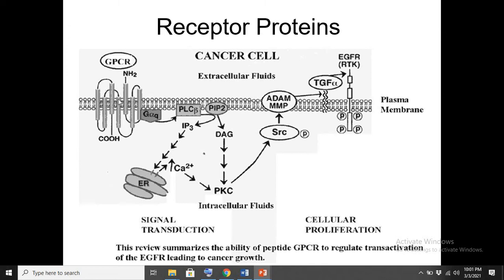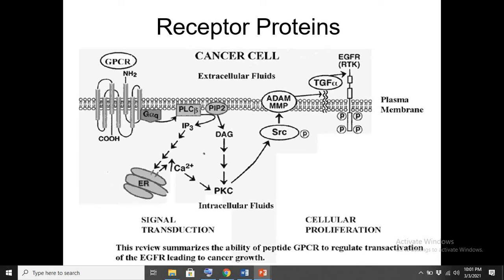For example, we also have a receptor here, the G protein coupled receptor, and another receptor here that is the receptor tyrosine kinase, the epidermal growth factor receptor. This is a type of receptor tyrosine kinase. So what happens when this receptor binds with another protein or another molecule that can be endogenous, meaning produced in our body, or it can be exogenous?